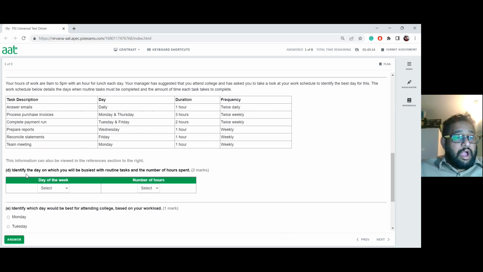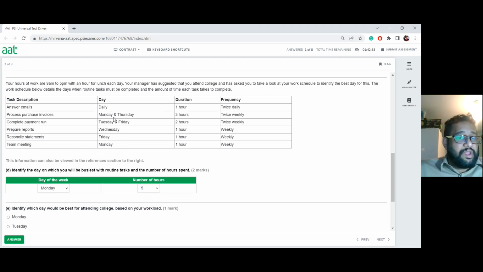Here, identify the day on which you will be the busiest with routines and the number of hours spent. They're asking what your busiest routine is. The busiest one is going to be Monday. Notice that this one is 1 hour, this one 3 hours, so it's 4 hours, and one more here makes 5 hours. That is the busiest for you.